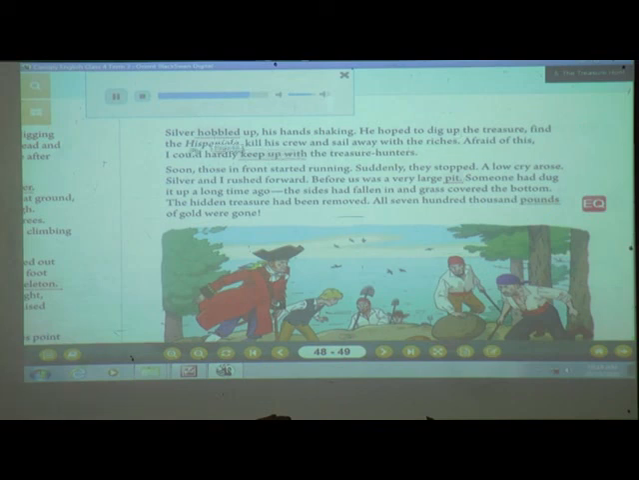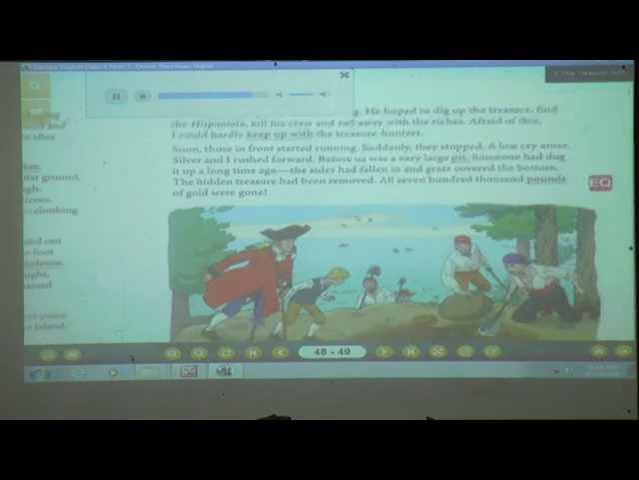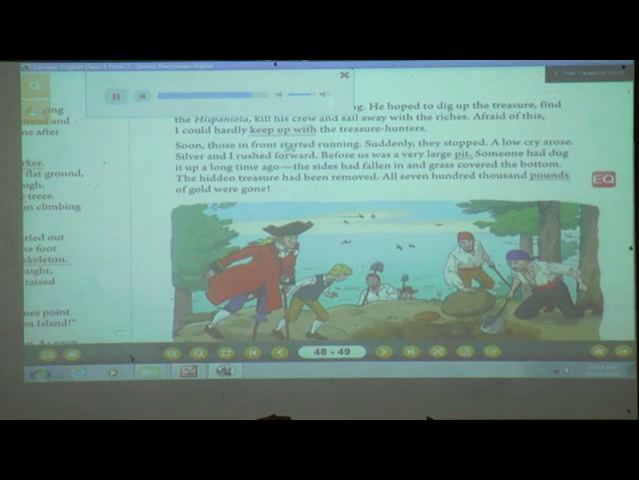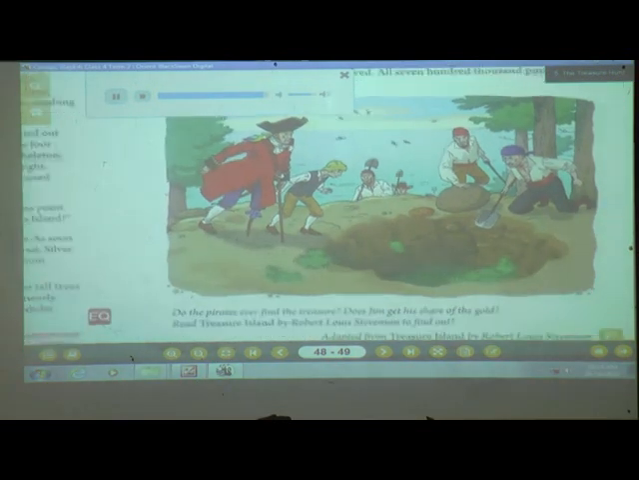Afraid of this, I could hardly keep up with the treasure hunters. Soon, those in front started running. Suddenly, they stopped. A low cry arose. Silver and I rushed forward. Before us was a very large pit. Someone had dug it up a long time ago. The sides had fallen in and grass covered the bottom. The hidden treasure had been removed. All 700,000 pounds of gold were gone.